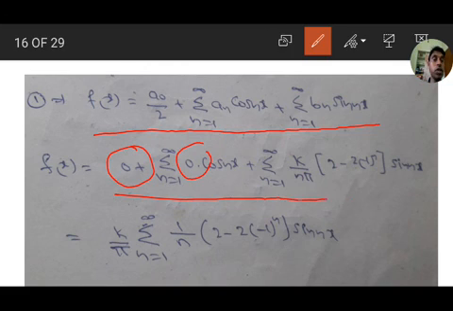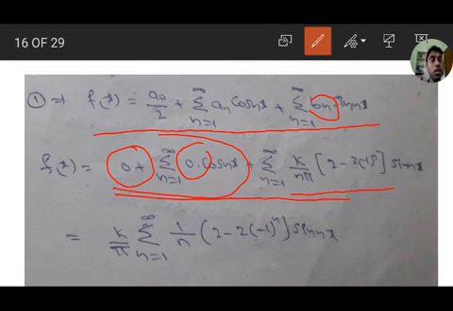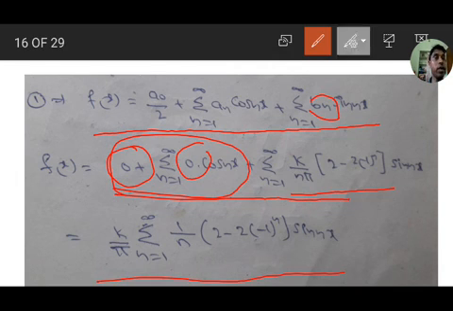So 0 plus sigma n equal to 1 to infinity 0 into cos nx plus sigma n equal to 1 to infinity b_n value, k by n pi into 2 minus 2 into minus 1 all to the power of n, sin nx. So here k by pi is outside, these two terms are 0. So k by pi sigma n equal to 1 to infinity 1 by n into 2 minus 2 into minus 1 to the power of n sin nx. This is the Fourier series.